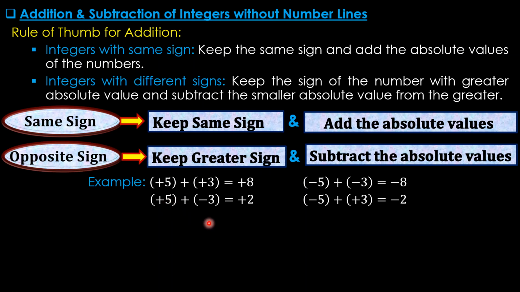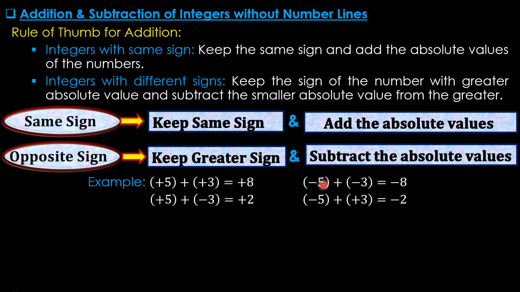5 minus 3 equal to 2, and we take 2 here. But one thing I would like to discuss here: after considering the sign, we just take care of the absolute values in the next part. So if it is the same sign, we take the sign, then we disregard the signs, and we take the sum of these two numbers only. Suppose this is minus 5 and minus 3. We are watching these two signs are similar, so same sign, minus 5 and minus 3, we take minus sign.